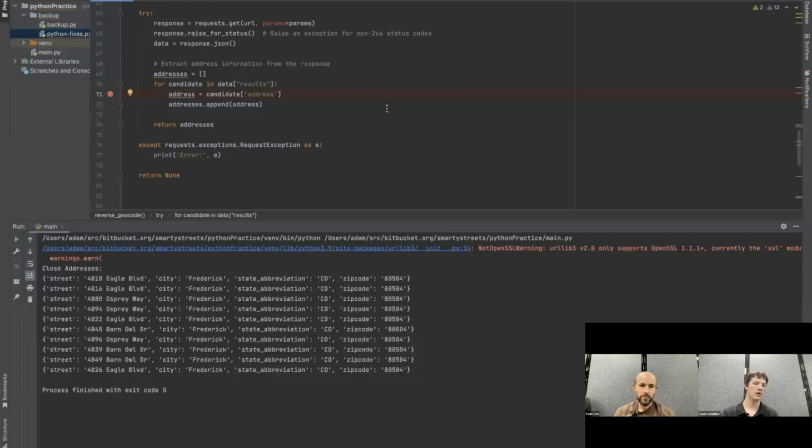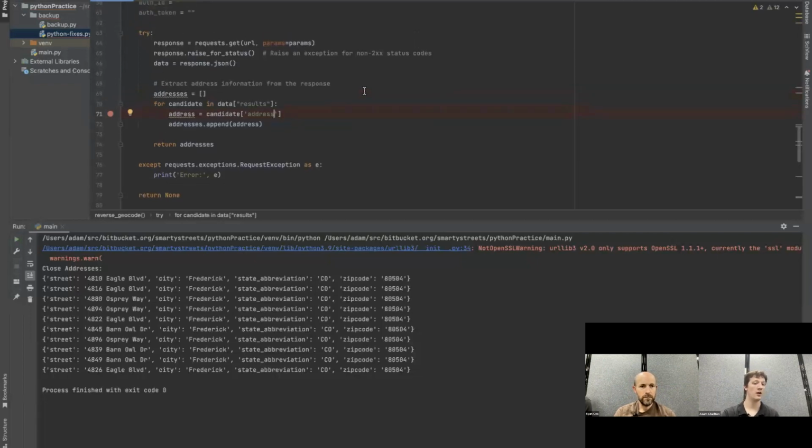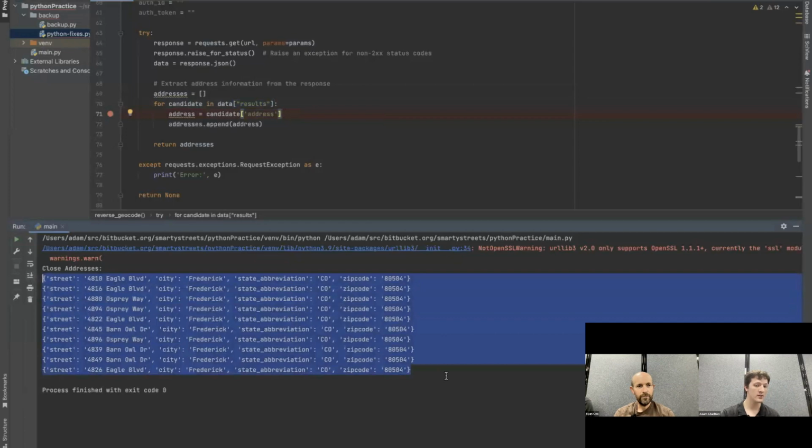So now that we've tweaked the code a little bit, it looks like once we fix the data sub results, and instead of candidate delivery line 1, which is, like Ryan said, our US Street variant of that, we're instead doing sub address, and it does indeed look like we get close addresses, and it gets the 10 closest addresses around this geocode. Cool.